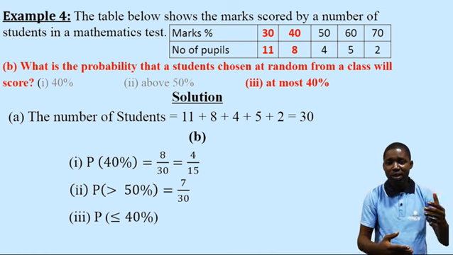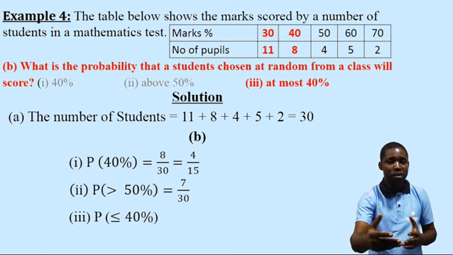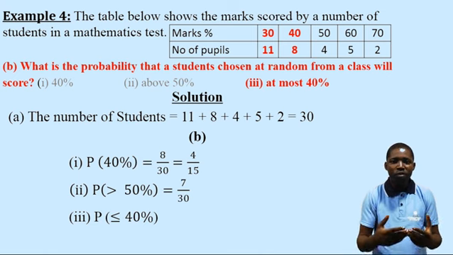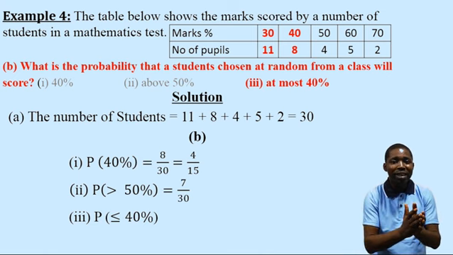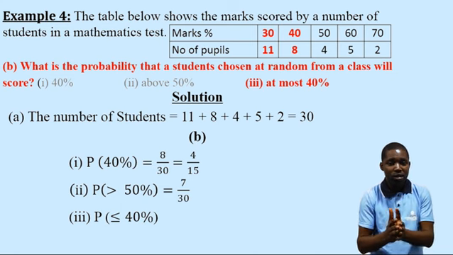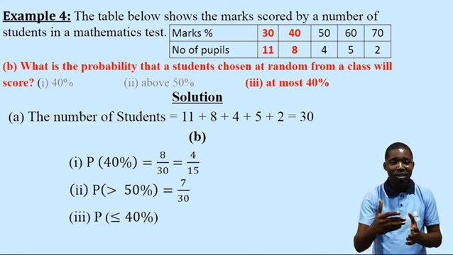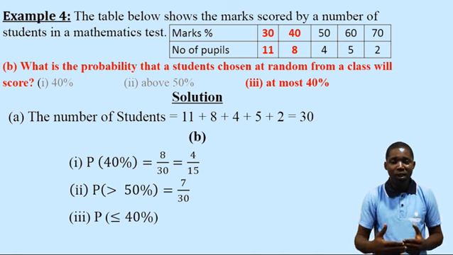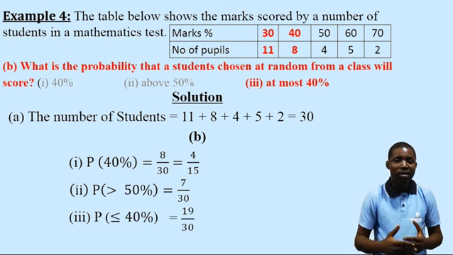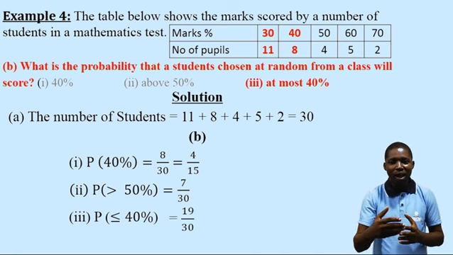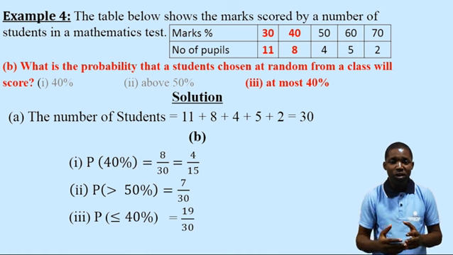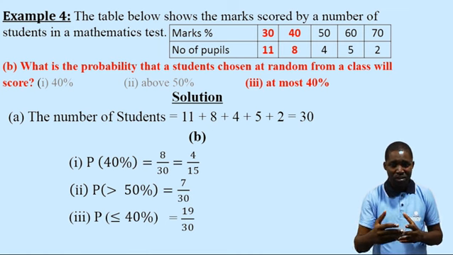11 students scored 30, 8 scored 40. So our number of required outcome will be 11 plus 8. That makes it 19. So we have 19 over the possible outcome, which is 30. So the answer for probability at most 40 will be 19 over 30.